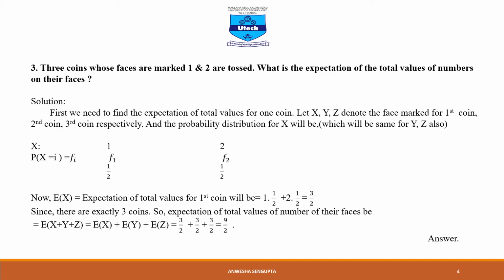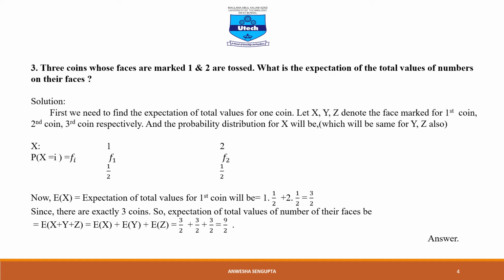And the probability distribution for X will be that, which is similar for Y and Z also. So let us check why I am writing these two values. X denotes the face marked for the first coin. It is given that faces are marked 1 and 2, so X varies from 1 and 2.